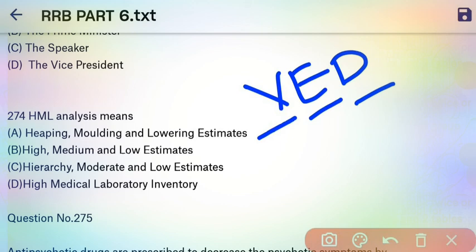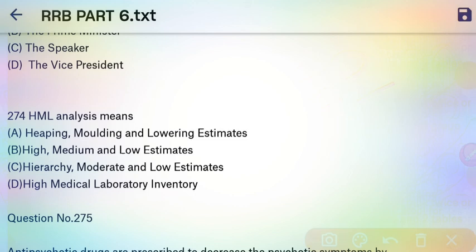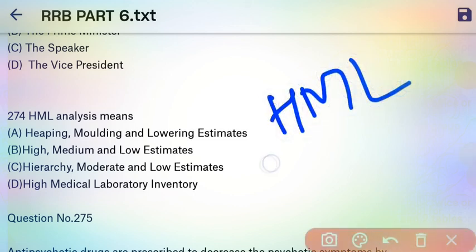Then fourth type is HML, that is high, medium and low. So it is about cost: high cost, medium cost and low cost. It is based on the cost of a product. So these are some methods of inventory control management.